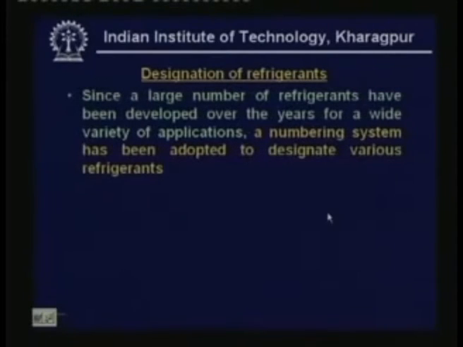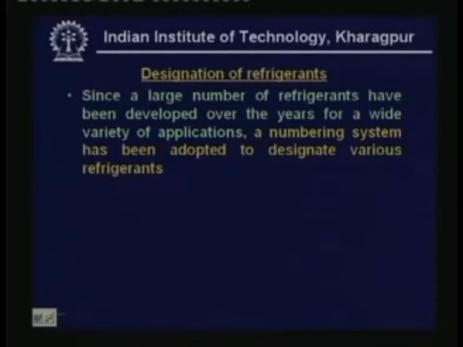Now, let us look at designation of refrigerants. Since a large number of refrigerants have been developed over the years for a wide variety of applications, a numbering system has been adopted to designate various refrigerants. There are in fact hundreds of refrigerants which are used in a wide variety of applications.